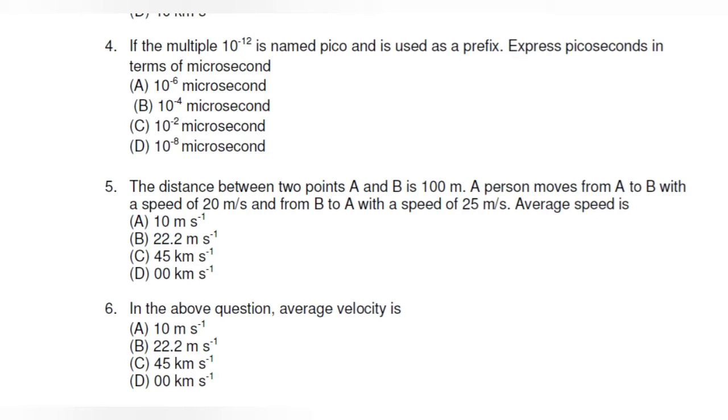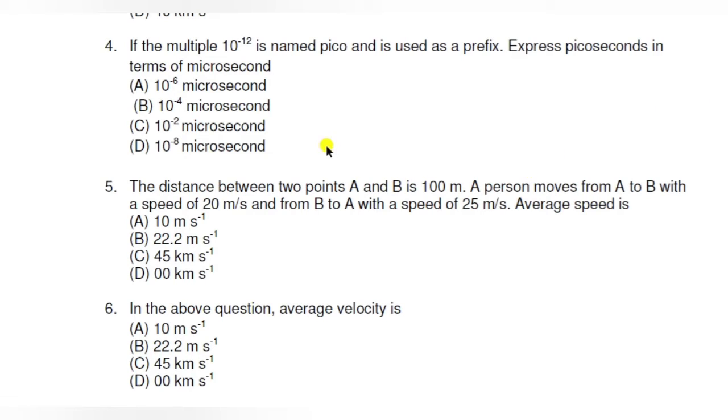So we have to express picosecond in terms of microsecond. So picosecond, that is 10 to the power minus 6 into 10 to the power minus 6 second. We can write like this, and we can replace 10 to the power minus 6 second by microsecond. So the 1 picosecond will be 10 to the power minus 6 microsecond.